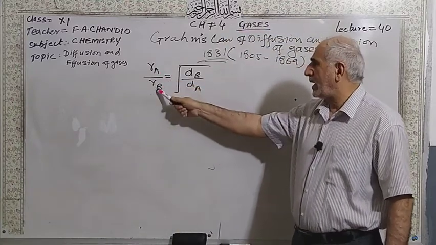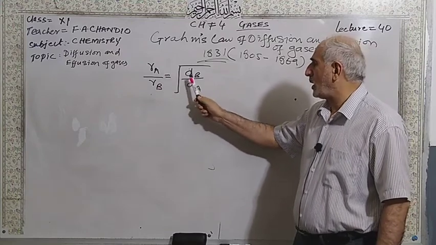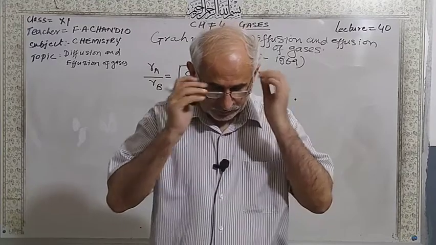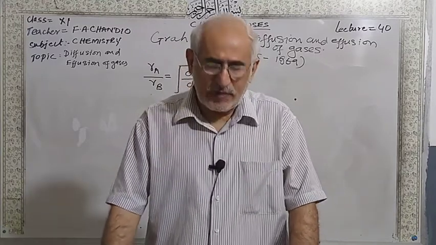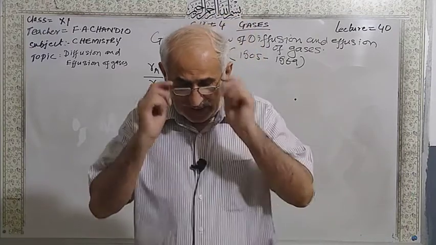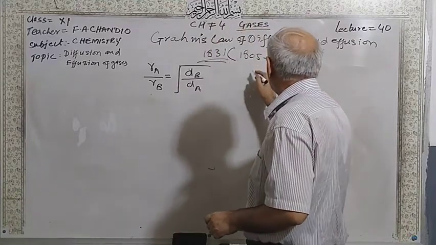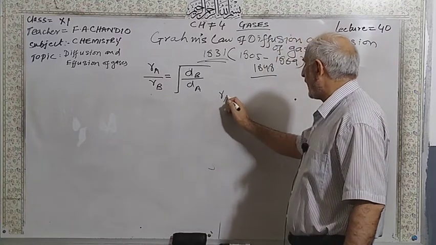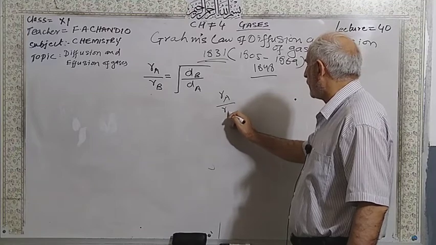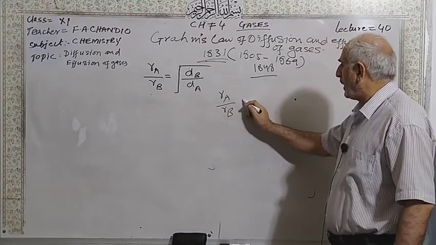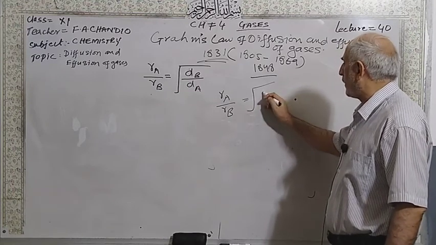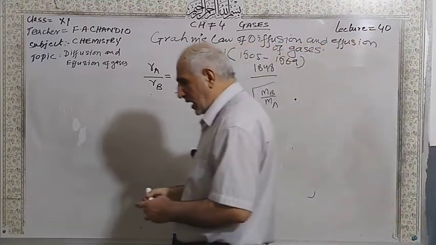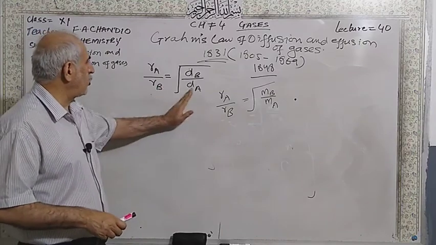The rate of diffusion of gas A and gas B is inversely proportional to the square root of their densities. Then in 1848, he also explained the law in this form: the rate of diffusion of gases A and B is inversely proportional to the square root of their molar masses, so the molar mass of gas B divided by the molar mass of gas A. Both are the laws, and this side should equal this side.